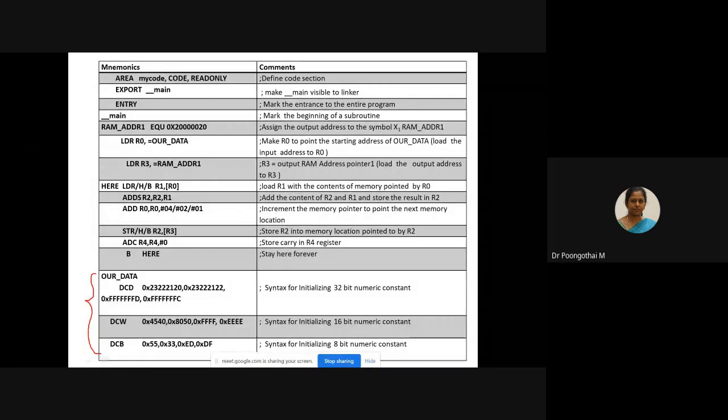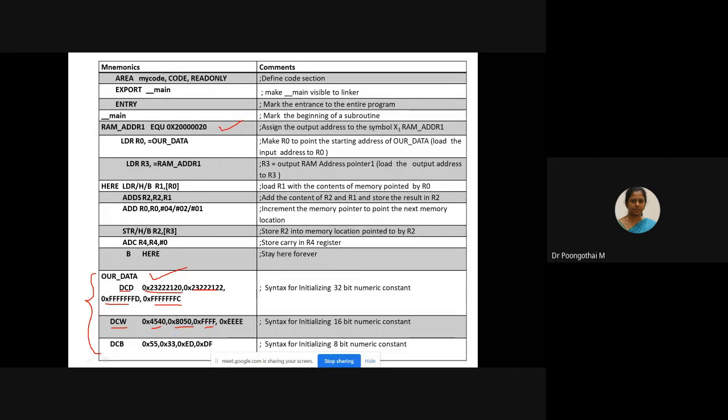So this is your code area. This address is for storing your output values. And here I have defined my data space. This data space contains the inputs. This DCD is for defined constant data. It is for initializing a 32-bit value. I have assigned 4 32-bit values here. And DCW, suppose if you want to perform 16-bit addition, you have to use this DCW for 16-bit data.